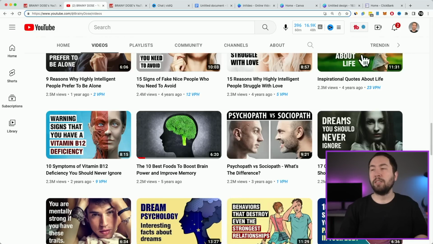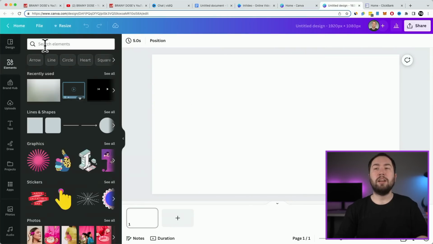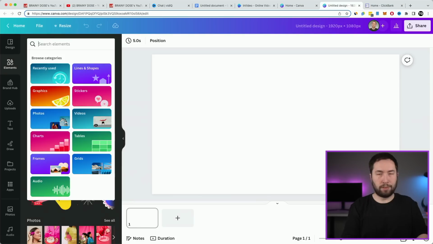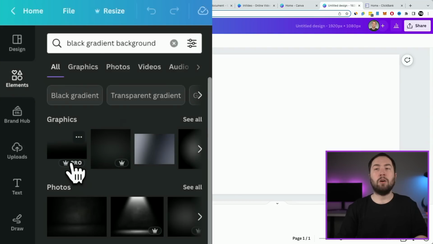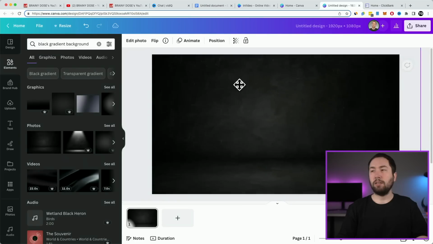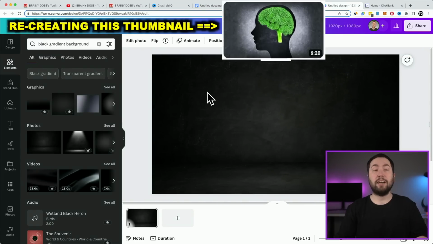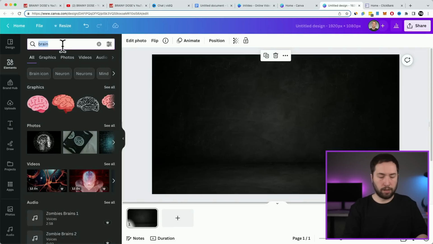So what we're gonna do is back on Canva, the first thing you wanna do is they had like a dark background, right? So go to elements here and just type in like, let's see, black gradient background. Okay, so here's the thing. If you have the pro account, you see right there, that's only gonna be free if you have the pro account. But this one right here doesn't have anything. So if you have the free account, you can use this one. If you have the pro account, you can use any of these other ones, okay? But I'm just gonna use the free one. So let's make this bigger, right there, center it. Now, the next thing they had was a brain, right? So let's do a brain, or maybe we'll do an empty brain.